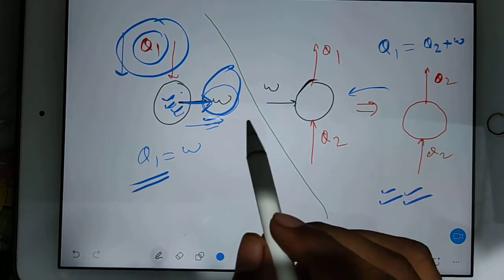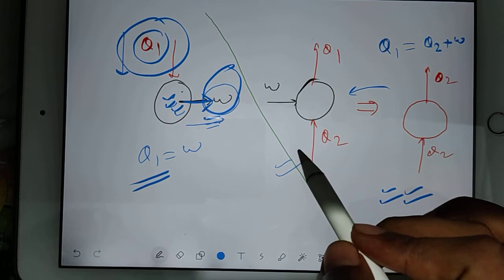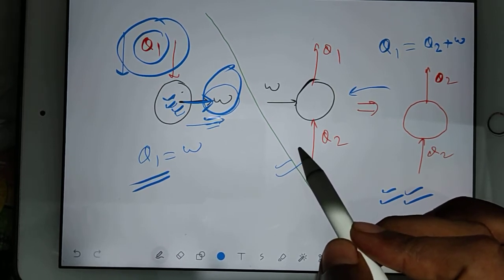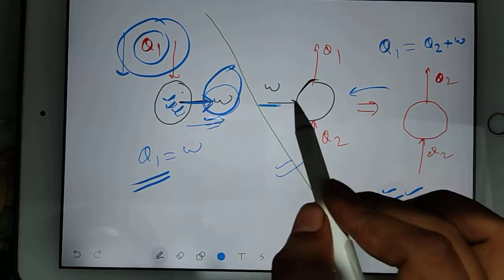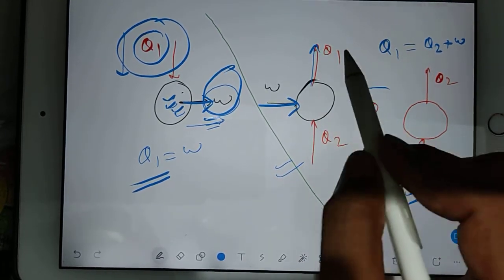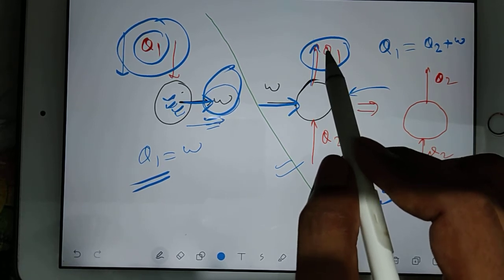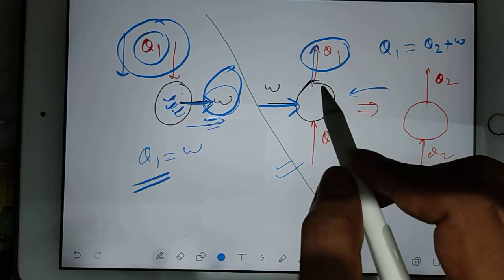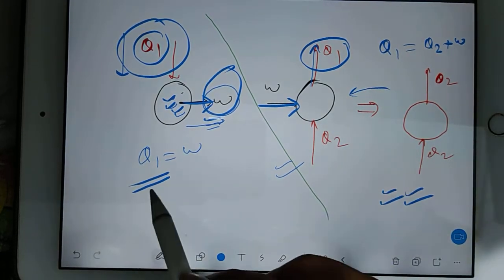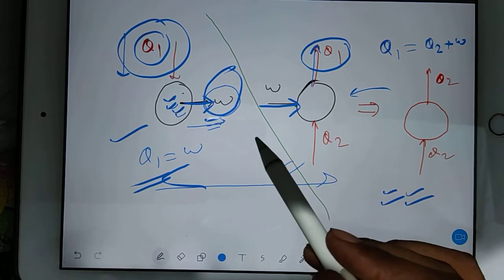Now let's consider a possible heat pump which I am drawing here. And now the heat pump requires some amount of work to produce the heat Q1. Then imagine a new device we can frame by coupling both devices, I mean this device and the heat pump.